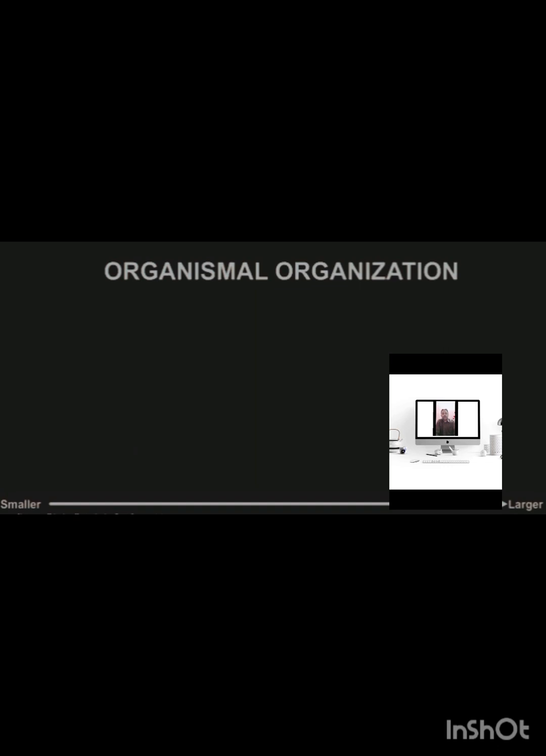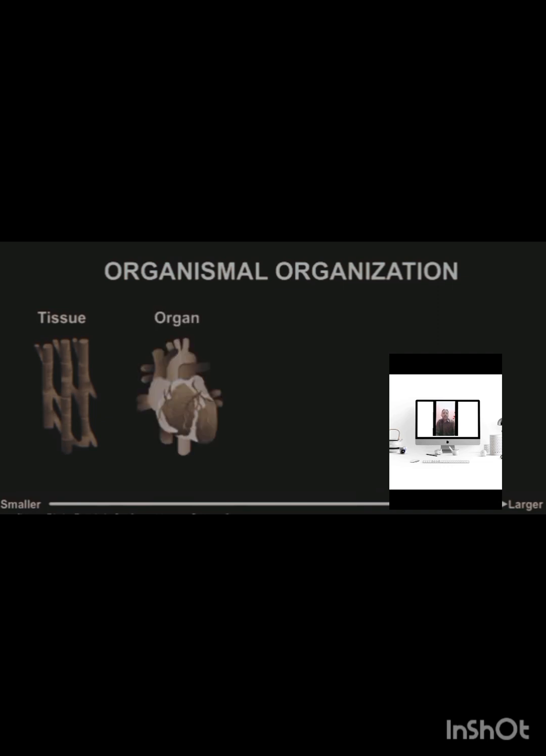Organismal organization. First of all, tissue: combination of cells forms tissues. For example, epithelial tissue, muscular tissue, glandular tissue. Combination of tissues forms an organ. For example, the heart is an organ that pumps the blood.